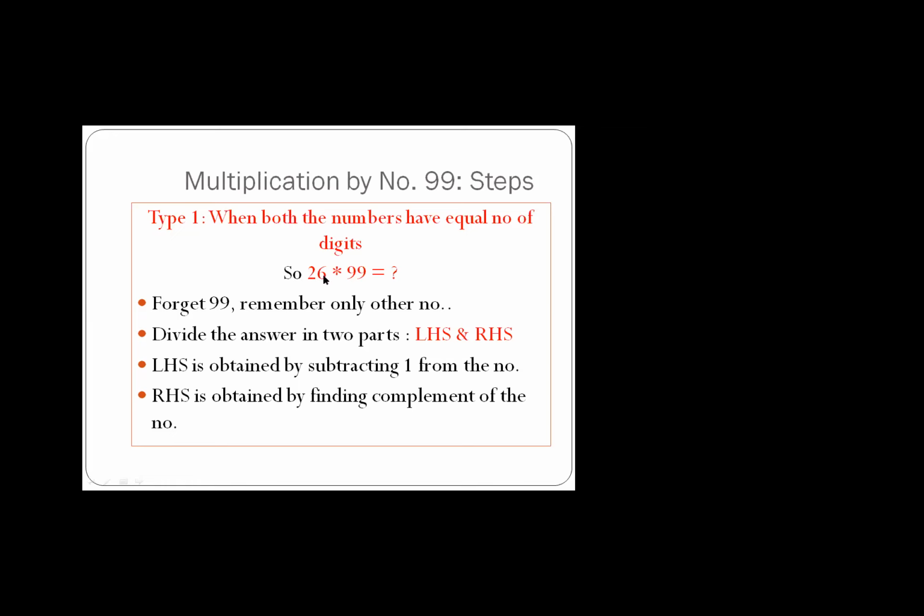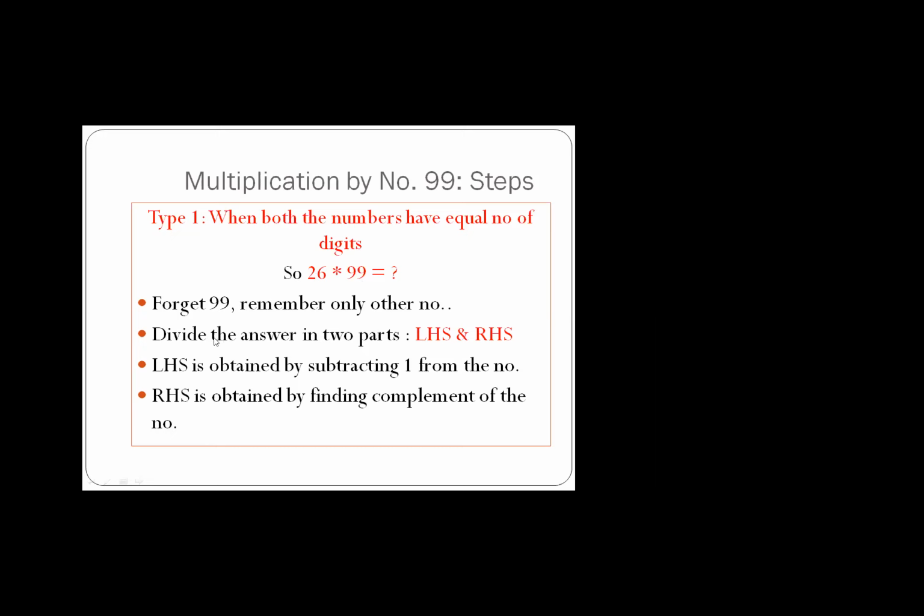If there is another number, for example 27, 85, 89, any number, just forget 99 and remember the other number. This you have to do. So step number 1 is: forget the 99 and remember the other number by which we have to multiply.